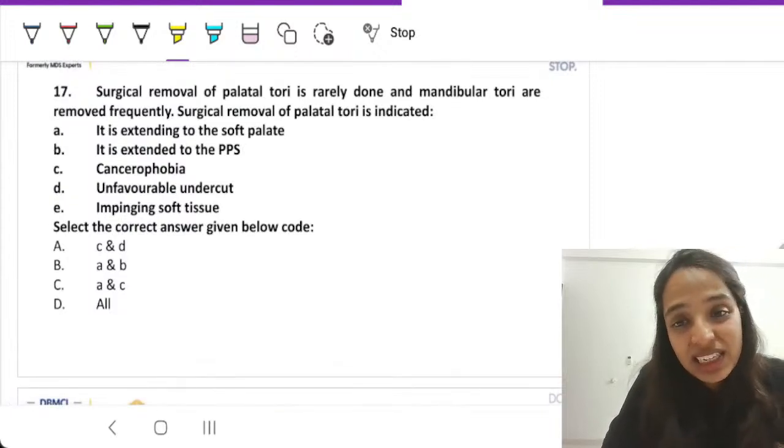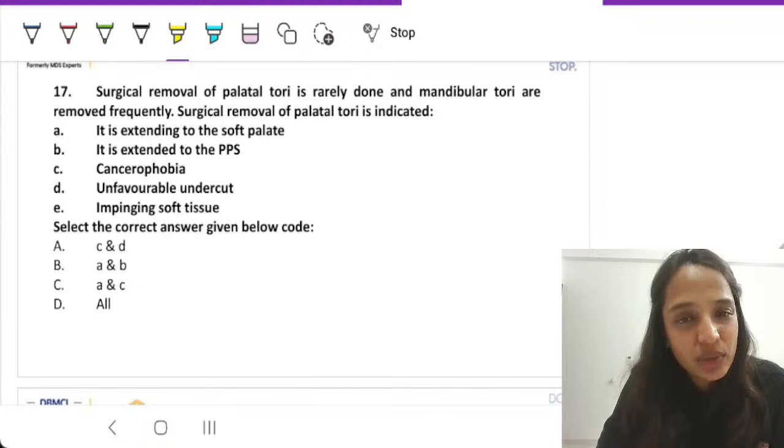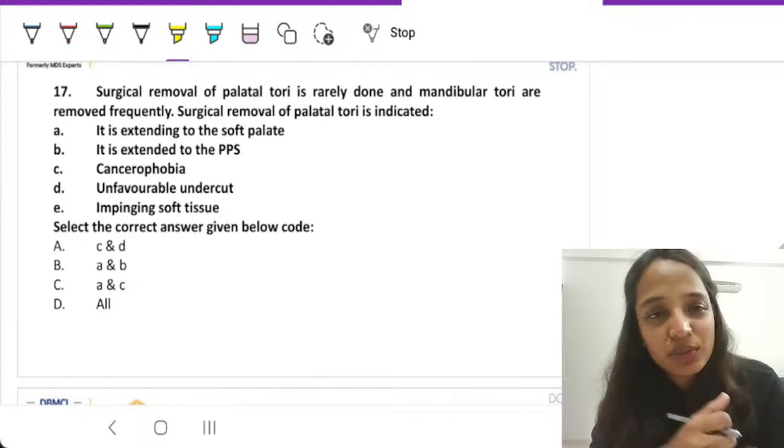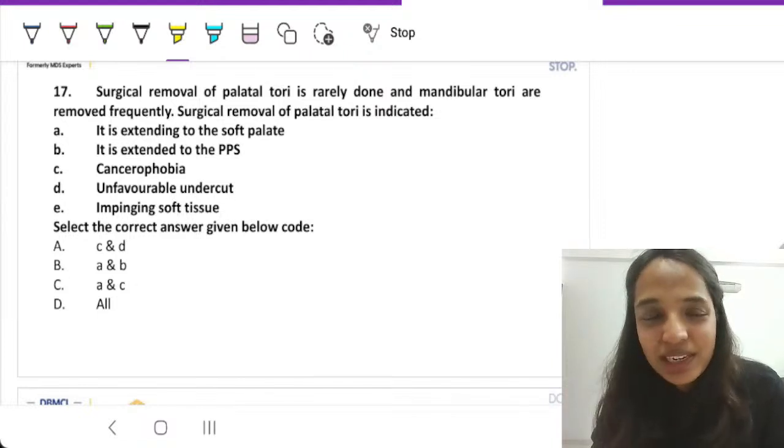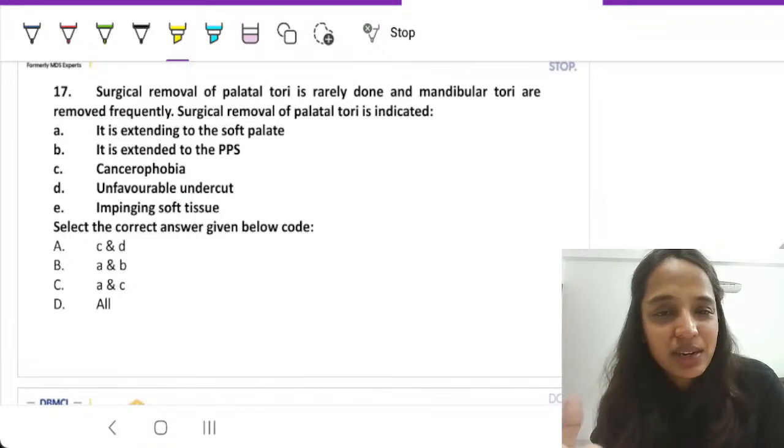again, a very highly asked question in the group, torus. When do we remove a torus, when do we not remove it, when can we relieve it? Lot of confusion is there around it. So let us try and solve it today.